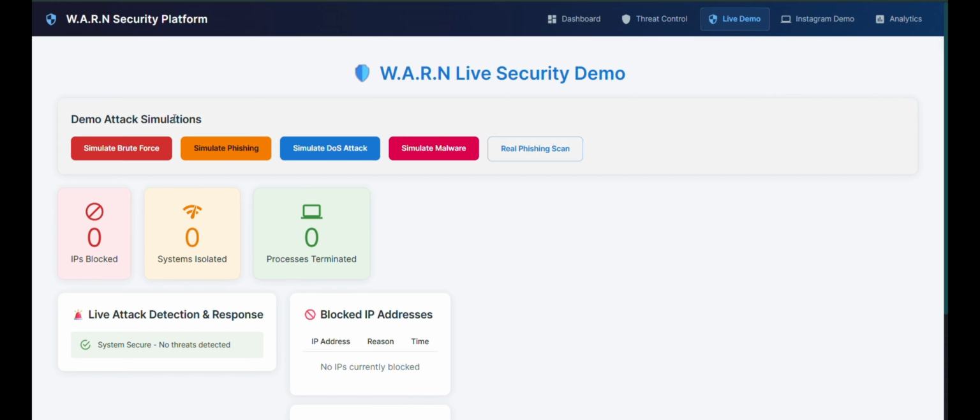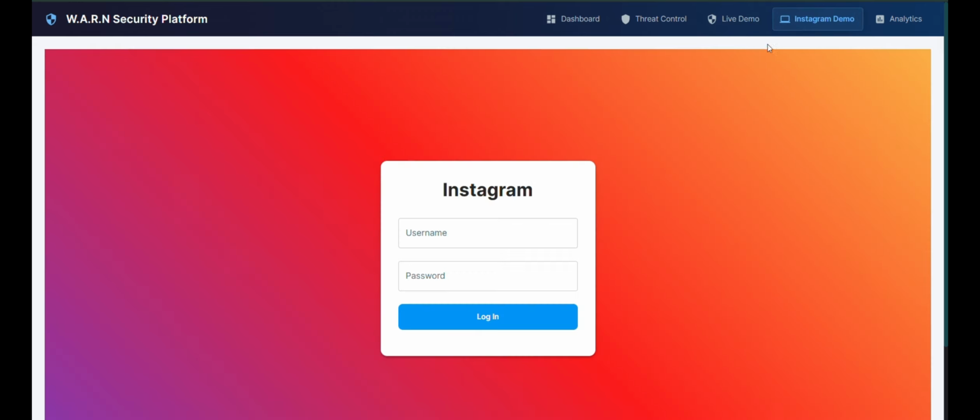over here, because this is at a very low level. It's an MVP, so I can't sit and show you how it works on brute force, phishing, DOS attacks, malware, real scans, etc. So there is a simulation which works similar to a real thing that happens. I'll tell you how it works when we come to that. And this is an Instagram demo, which I will tell you about in the coming time.